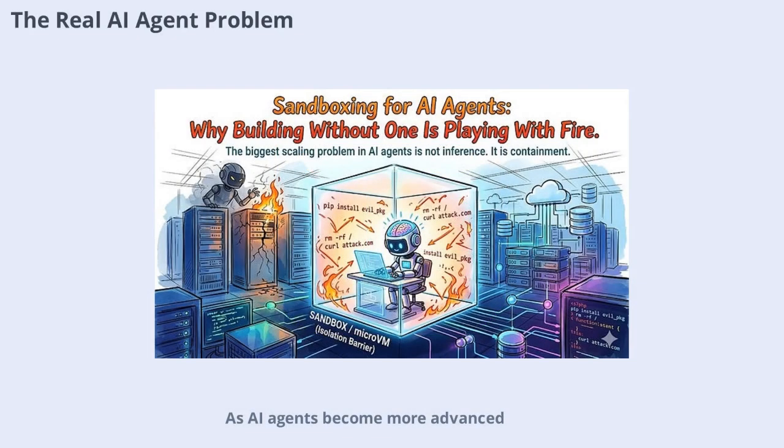As AI agents become more advanced, the biggest challenge isn't just making them smarter or faster, it's about keeping their actions contained. When an AI agent can execute code, install packages, or interact with infrastructure, the real question shifts from, can it reason, to, what happens when it reasons incorrectly? This is where the concept of containment becomes critical.